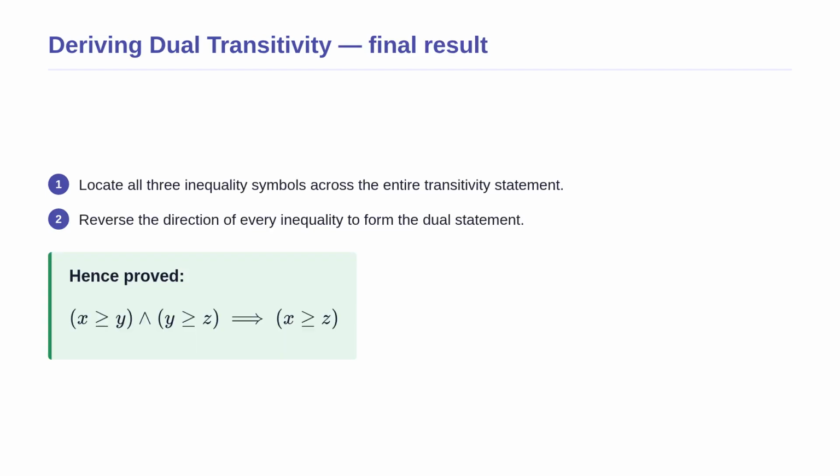To finish our derivation of the foundational rules, we will dualize the chain rule of transitivity. We are setting out to show that hierarchical chains work upside down as well. The mathematical reasoning is straightforward. We locate all three inequality symbols in the formula and reverse their direction.